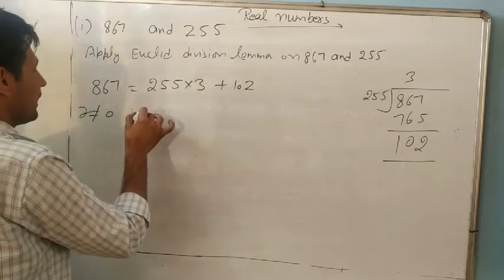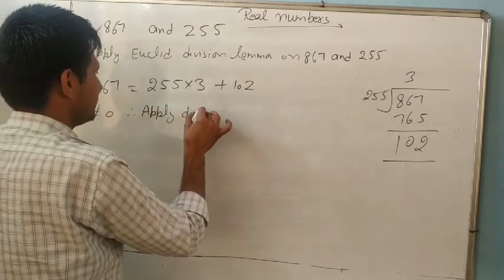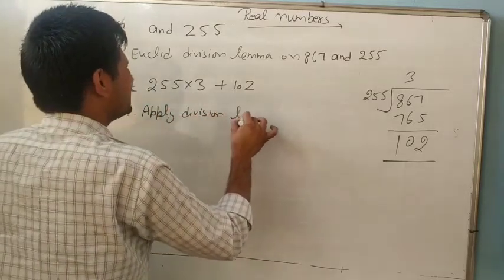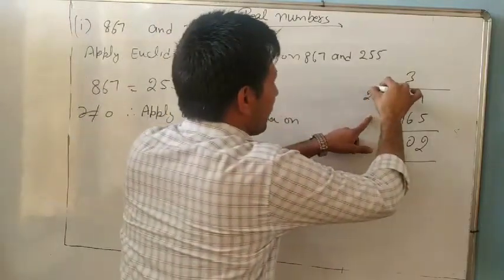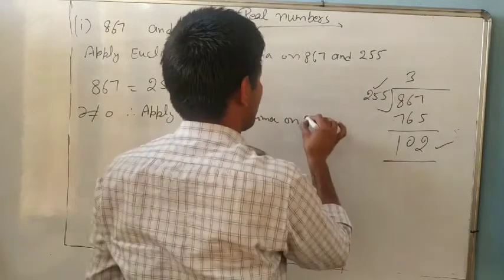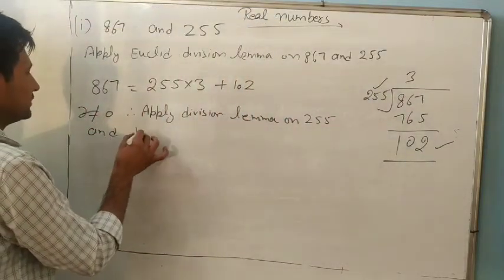Therefore apply Euclid division lemma on 255 and 102.